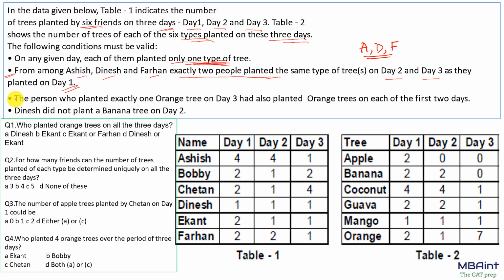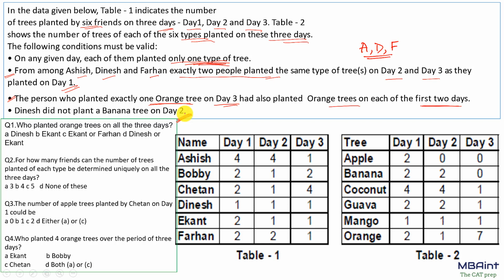Okay, now the third point says the person who planted exactly one orange tree on day 3 had also planted orange trees on each of the first 2 days. Okay, Dinesh did not plant a banana tree on day 2. So this is a static information.